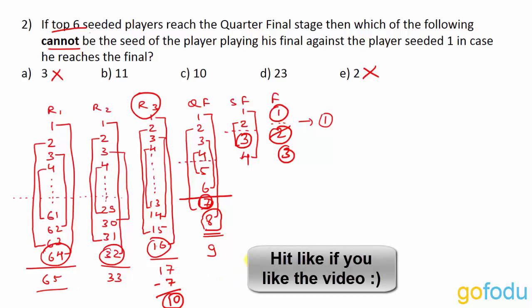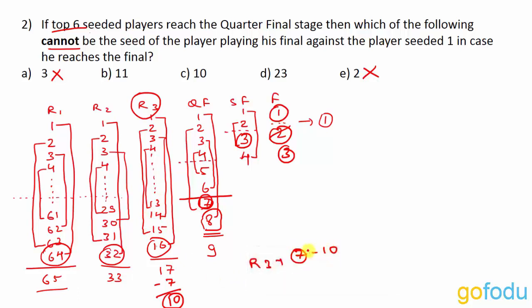So in round 3, in the match between 7 and 10, 7 gets eliminated and 10 reaches the quarter-final. Now in quarter-final, the player with seed 10 will play against the player with seed 2. He will cause an upset again, and in the semis, 10 will come instead of 2 and will be playing against 3.